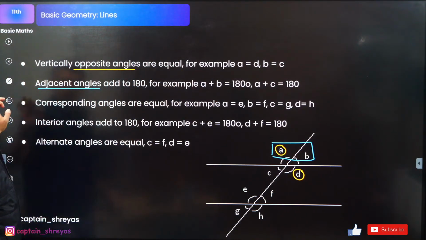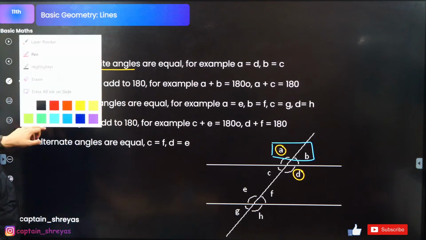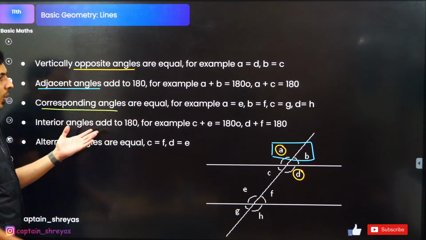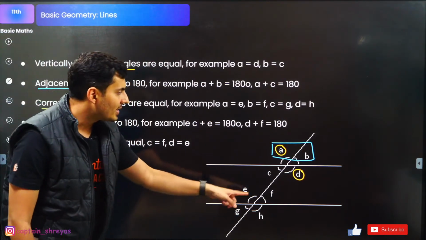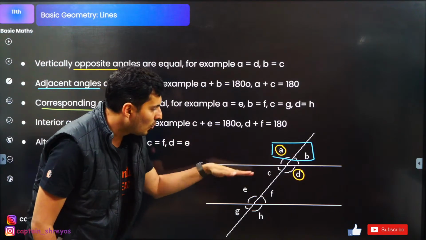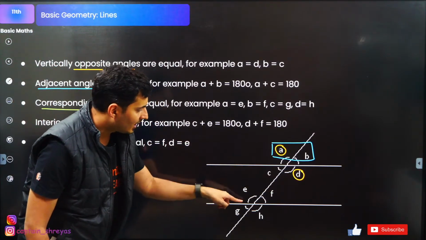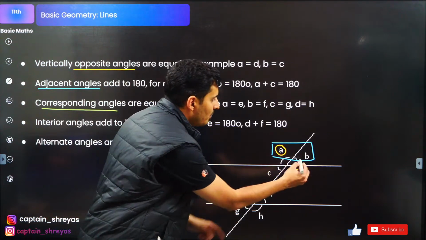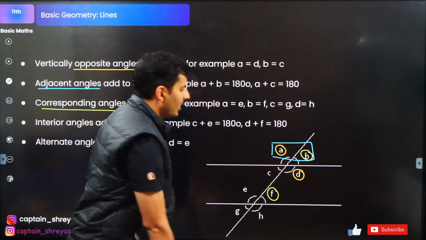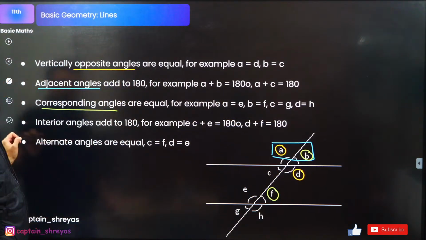Correct. Corresponding angles are equal, like A is equal to E. So this and this, with two parallel lines, are obviously equal, or B and F are equal, you can say. Alright.